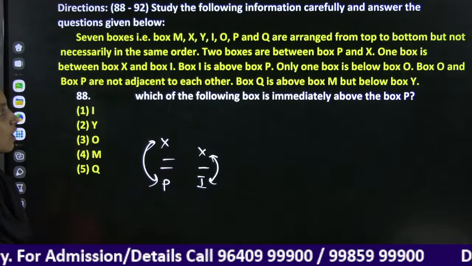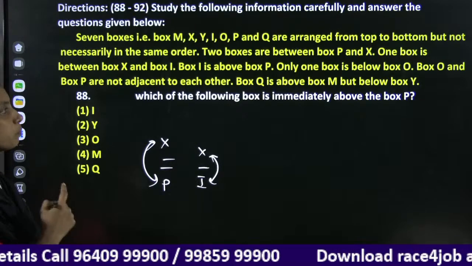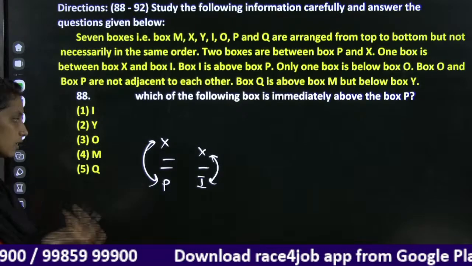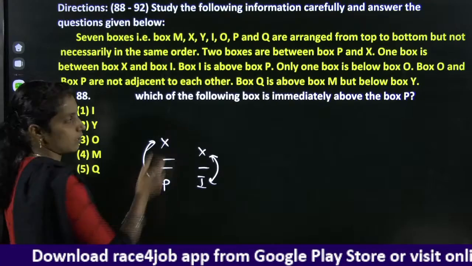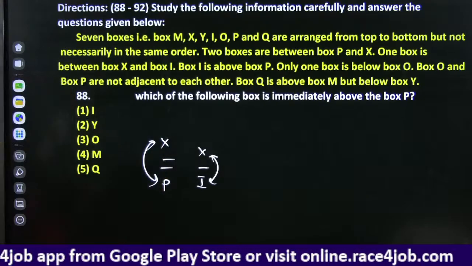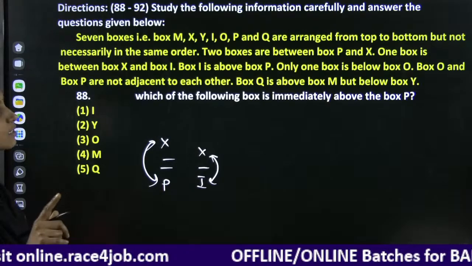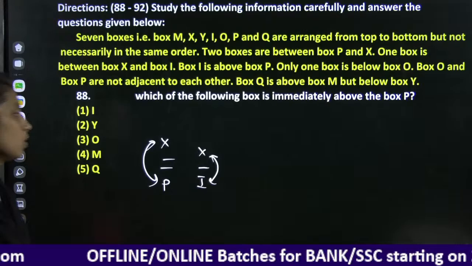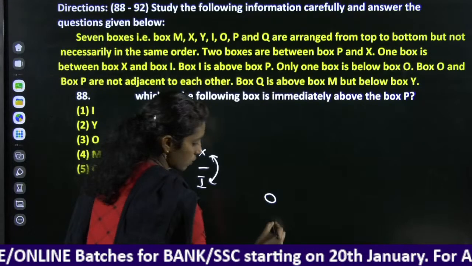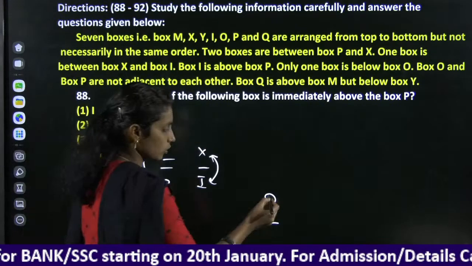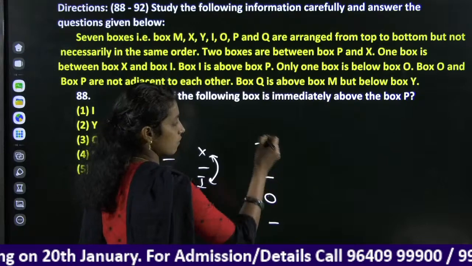Box I is above P. Above P means either it can be here or it can be here. He is not mentioning immediately above, he mentioned it is above. Right? Next, only one box is below O. Okay, below O there is only one box. And here we have 7 boxes, 1 2 3 4 5 6 7.